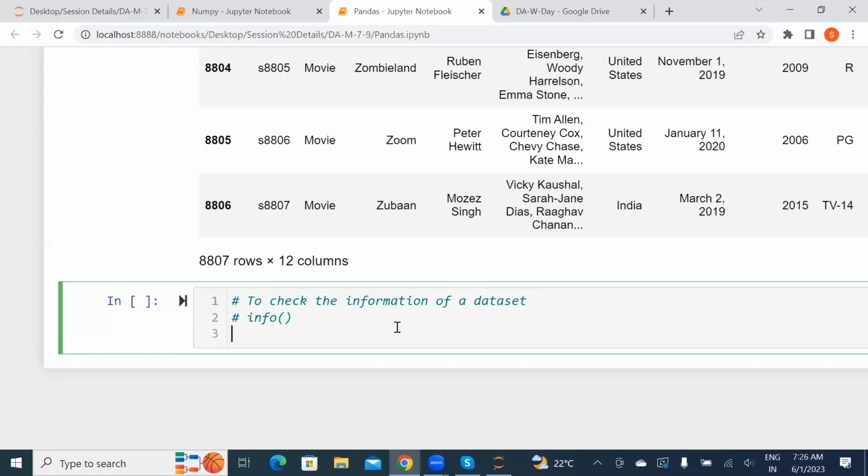So for that, the method, as I told you, is info. The data is stored in a variable named data, the variable name can be anything, dot info method, and run.